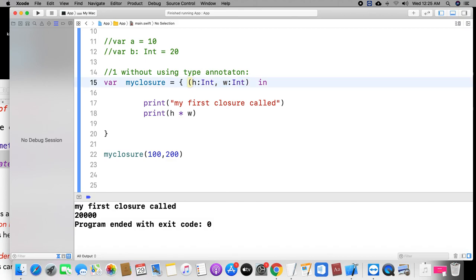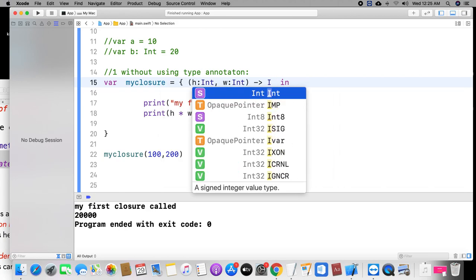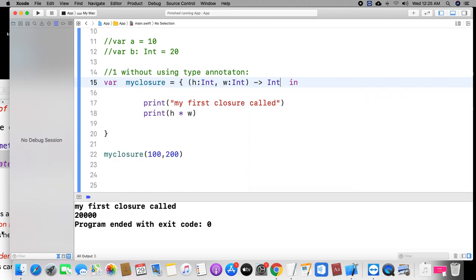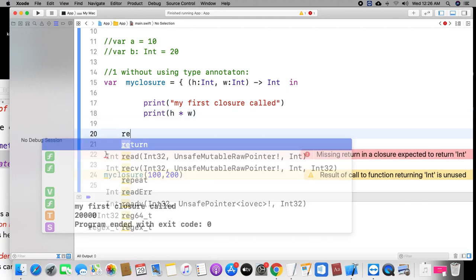One more thing, I would like to return one value. First time I am returning one value, after that I take multiple values also. I would like to return one integer value, so we need to specify the return type only. Don't specify it like this. Here the return type should be the type only. Don't specify any parameter like this, because this is taking a parameter. This is returning an argument, so we need to specify the type only. Then it is getting the error.